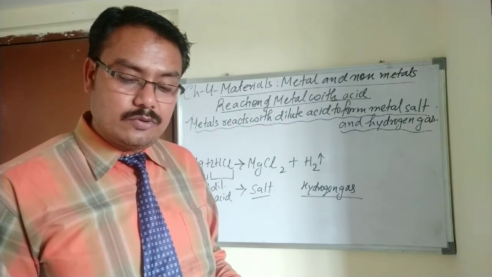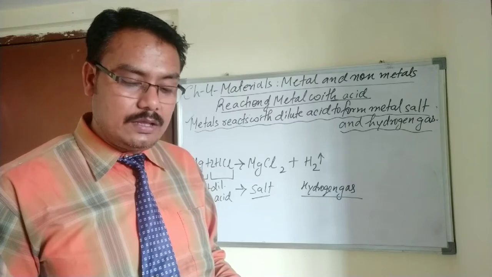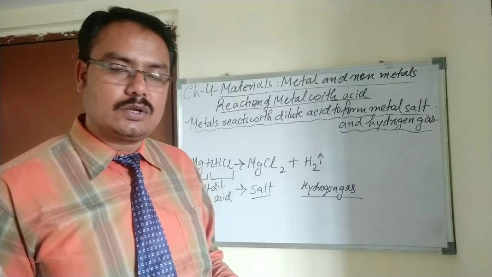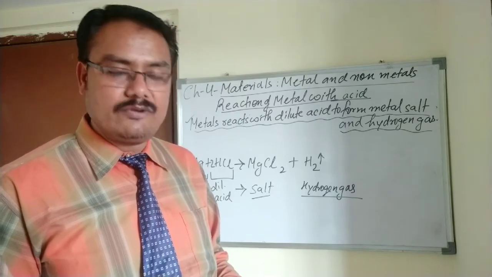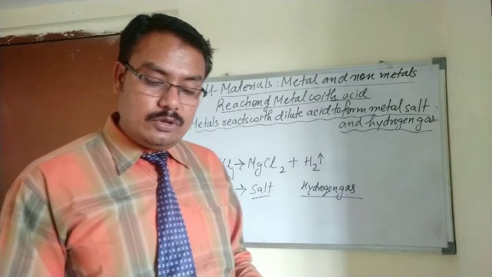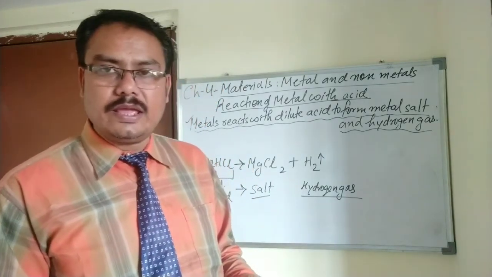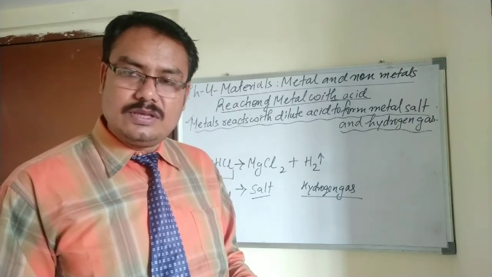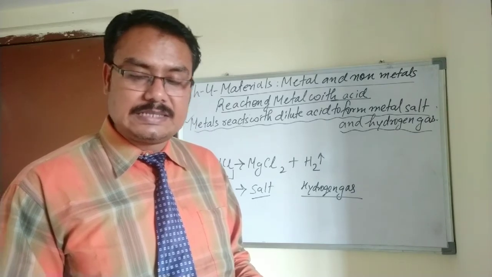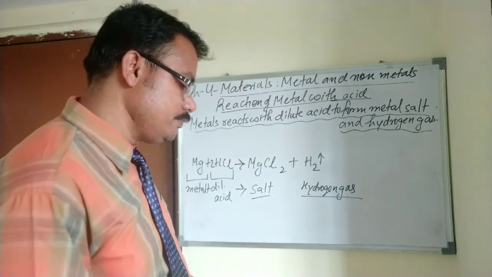Now just for example, aluminium and zinc are also metals. When they react with hydrochloric acid, they form the metal chloride and hydrogen gas. Metal chloride means salt, and hydrogen gas. Just for example, aluminium and HCl when they react, it forms aluminium chloride, AlCl3, and hydrogen gas is released at the same moment.